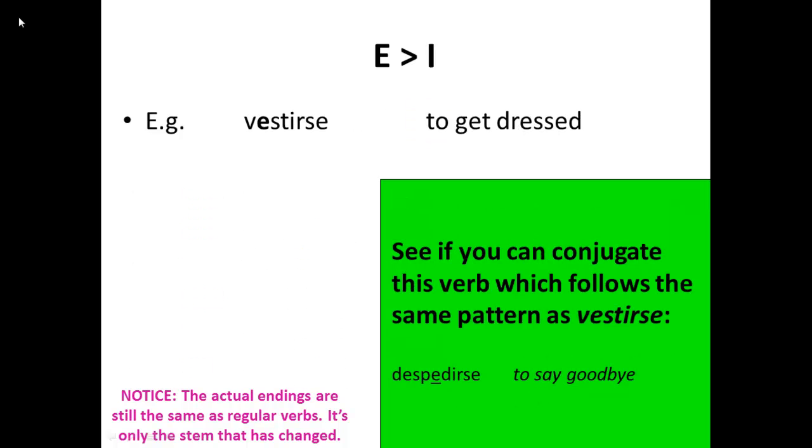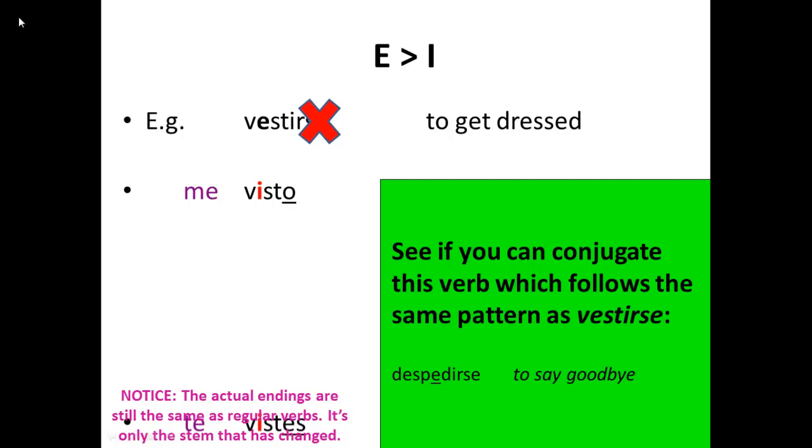Now let's look at a verb that changes E to I. Vestirse, to get dressed. Notice how the SE disappears, the reflexive pronoun, and then you're left with vestir, which is the verb to dress. But because of the SE at the end, it means dress oneself. Here we see the E changes to an I.